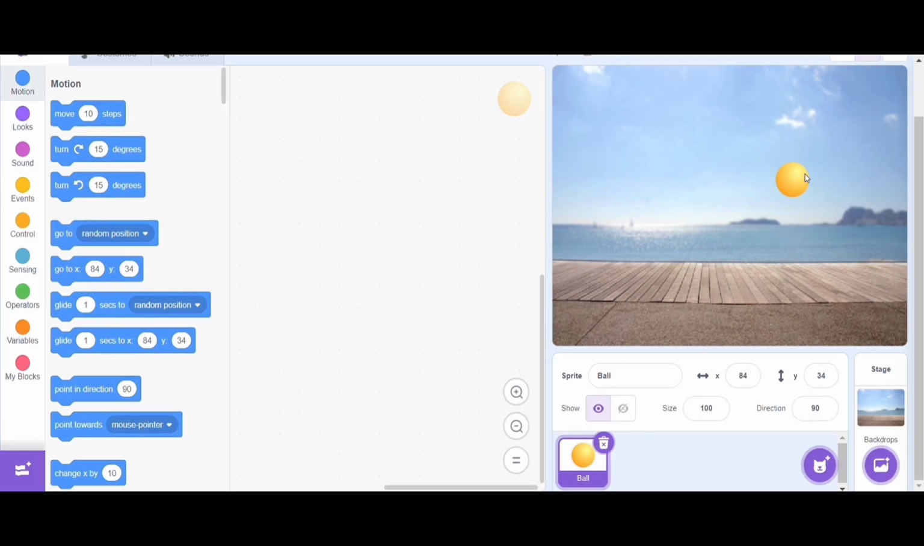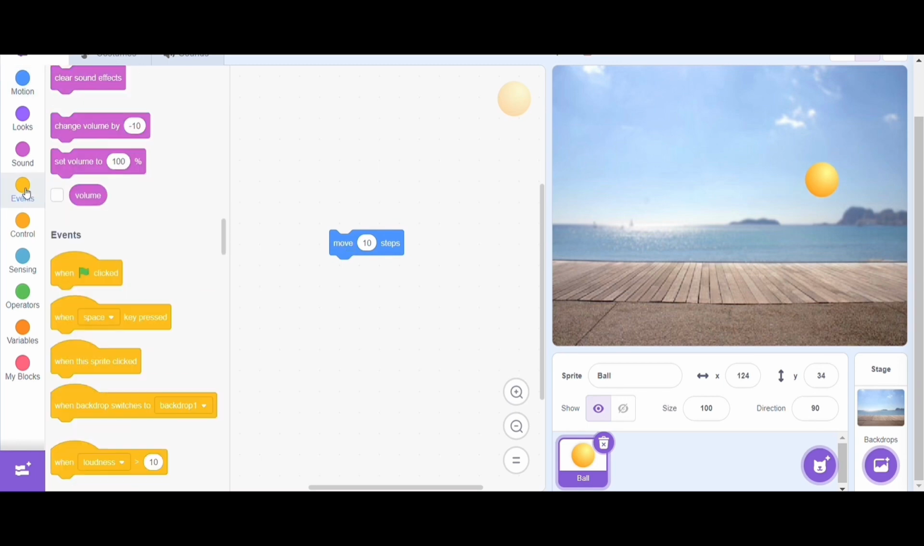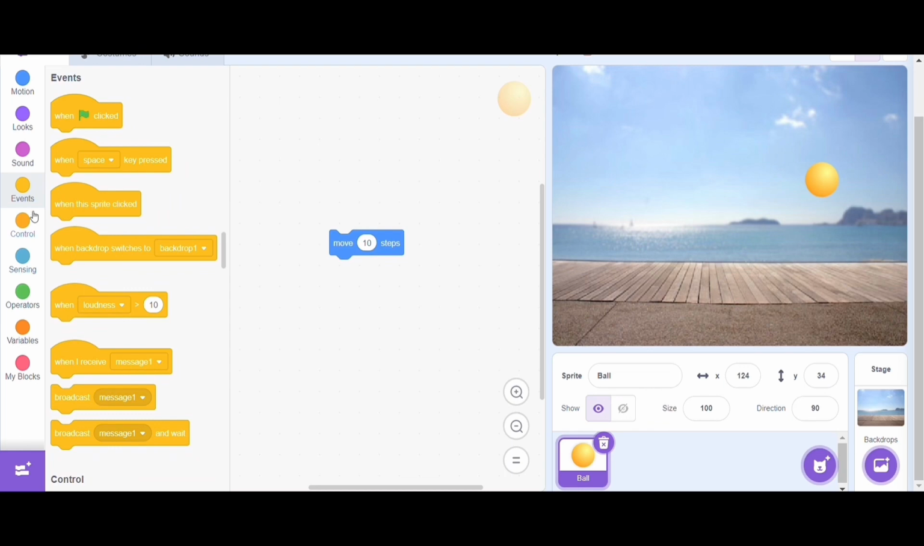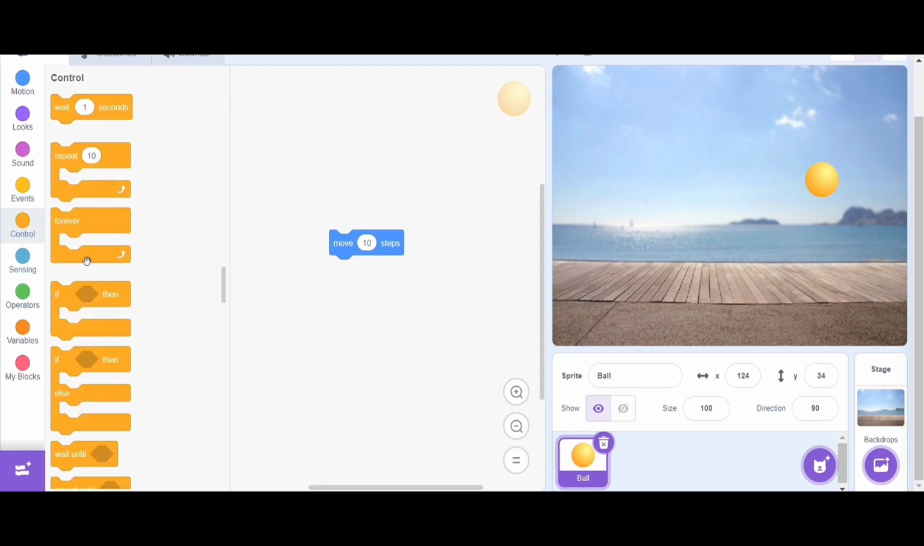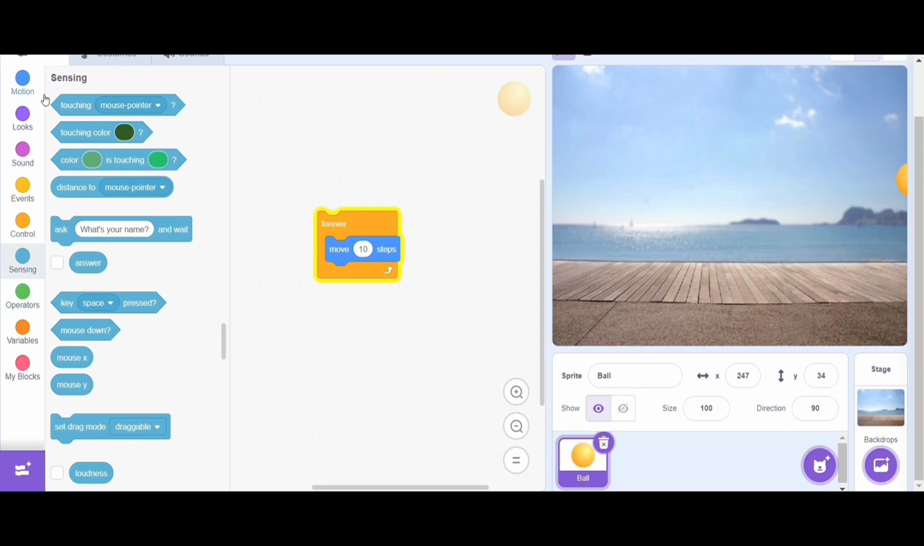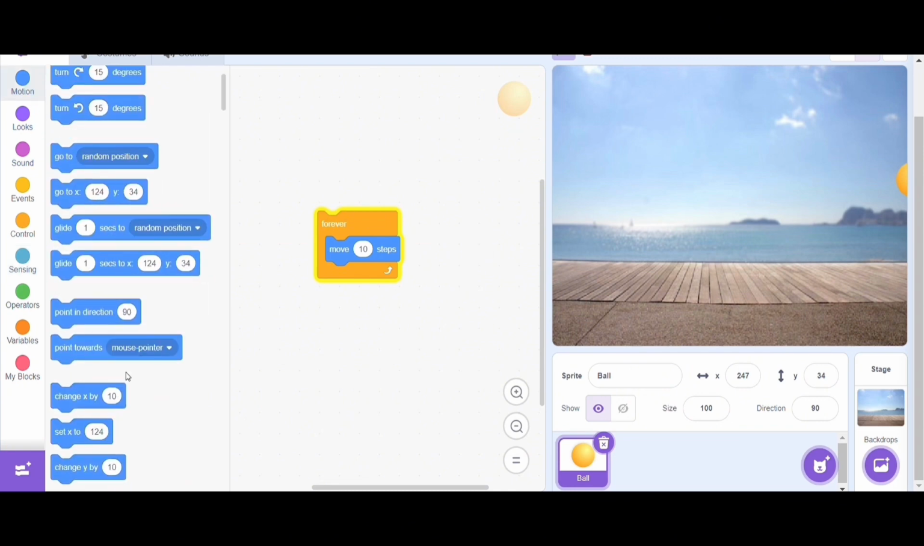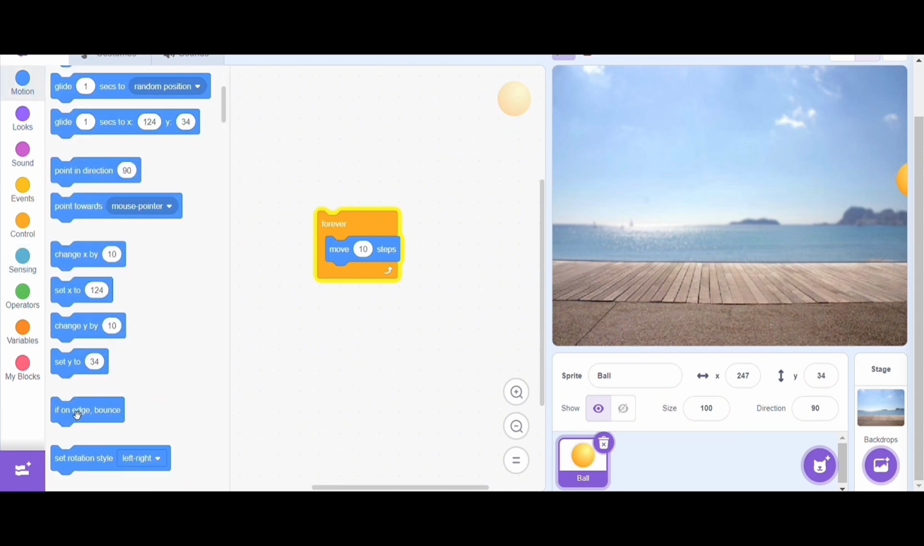Firstly, to move the ball, you can click under the motion section and drag the move 10 steps block. Try to click the block to see whether it moves or not. To move the ball continuously, go under the control section and drag the forever block to the outer of the move block. Now the ball's stuck. We need the ball to bounce whenever it hits the edge. To do that, go under motion section and drag the if on edge bounce block.